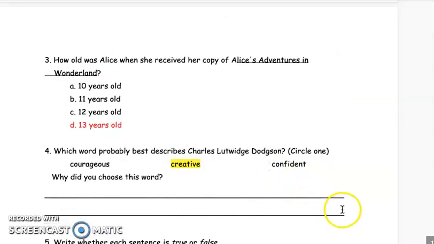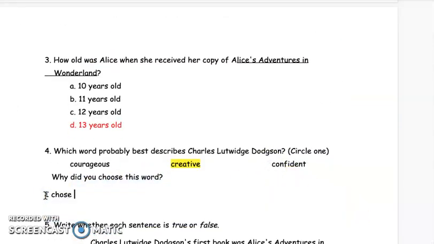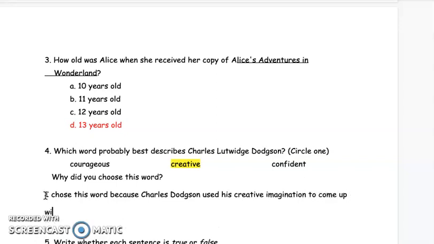So we can write that. I chose this word because... so something along those lines. Just tell me why you think he was creative, okay?